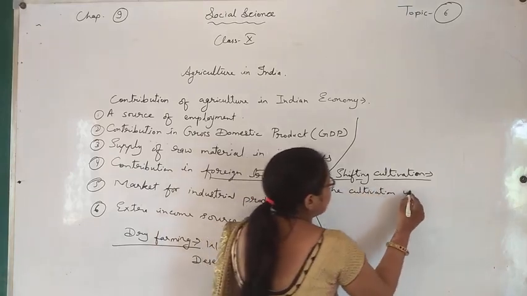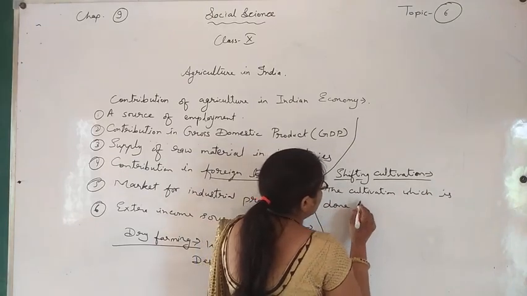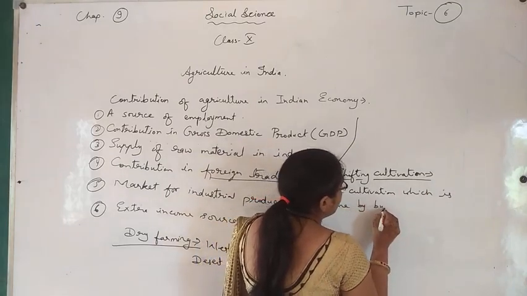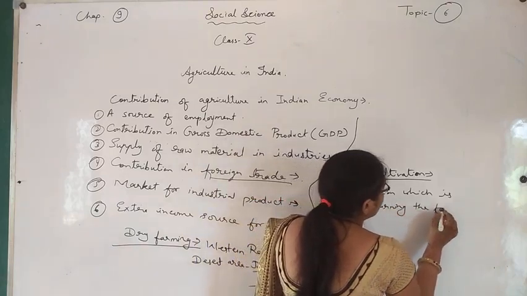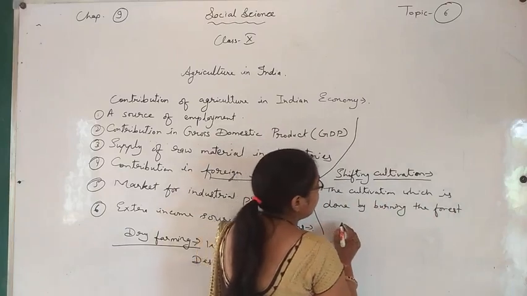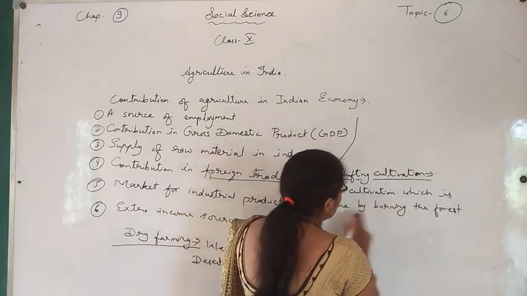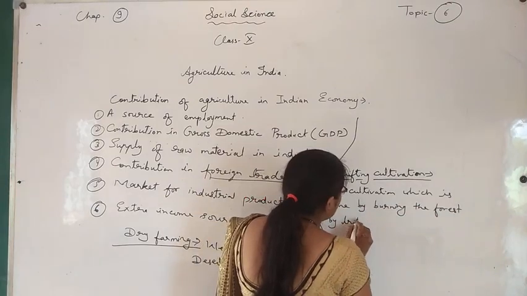The cultivation which is done by burning the forest, by tribal community.